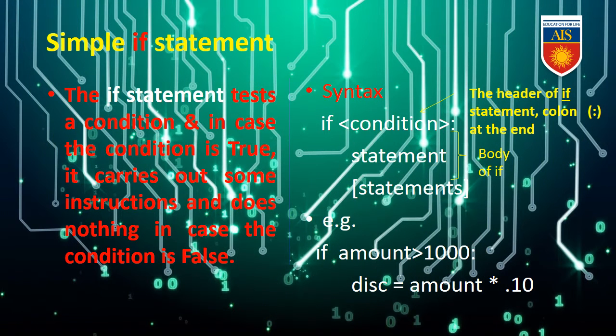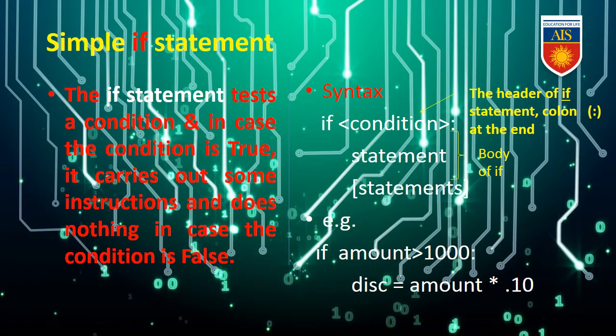Now we will see one example of simple if statement. The if statement tests a condition, and in case the condition is true, it carries out some instruction and does nothing in case the condition is false. Now we can follow one syntax. If, after that you have to provide the condition, then you have to give the statement according to your given condition. So example, if amount greater than 1000, discount equal amount into 0.10.